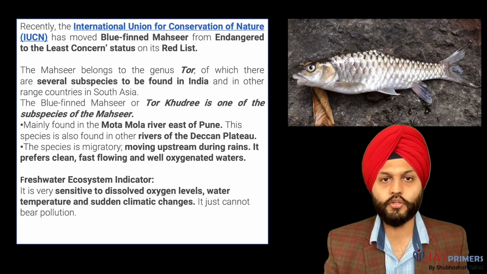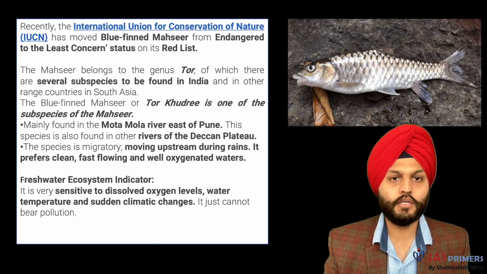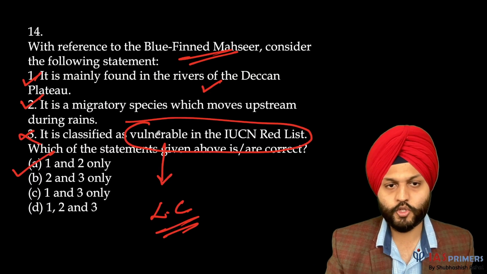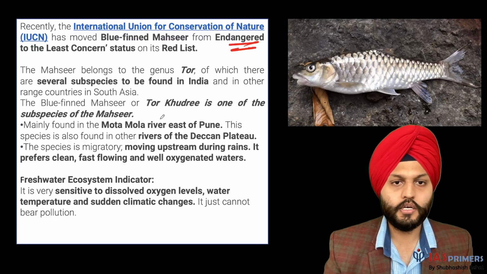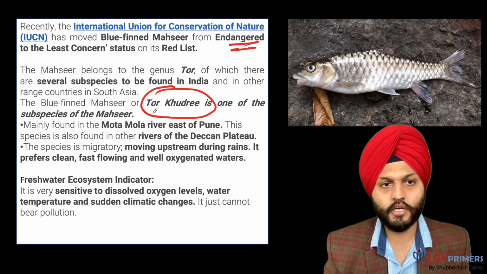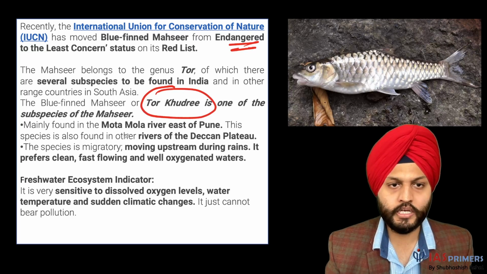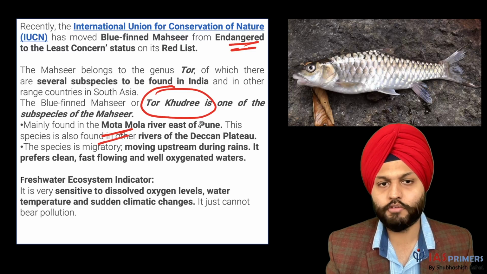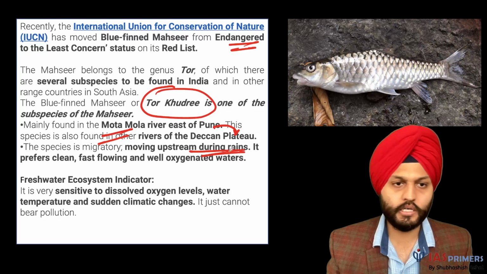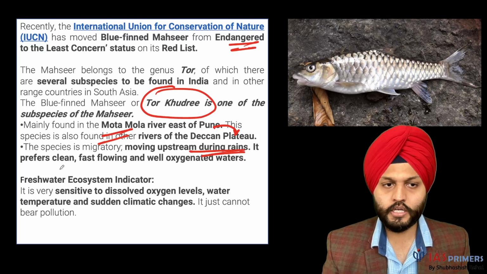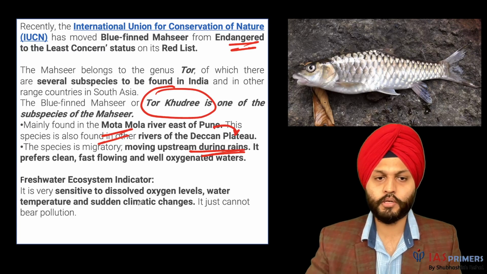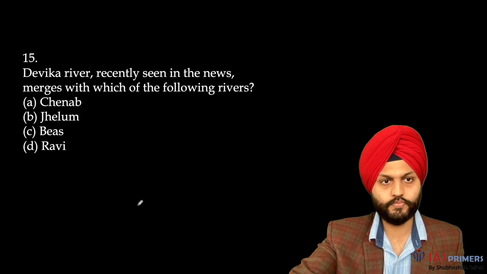So more information on this thing. This is the fish you can see. So from endangered to least concern. So I mentioned this wrong. It was not vulnerable, it was endangered. It is also known as Tor khudree, and it is a subspecies of Mahseer. It is mainly found in the Mula-Mutha River east of Pune, which is again rivers of Deccan Plateau. They move upstream during rains. It is a good ecosystem indicator. It is very sensitive to dissolved oxygen, water temperature, and sudden climatic changes.